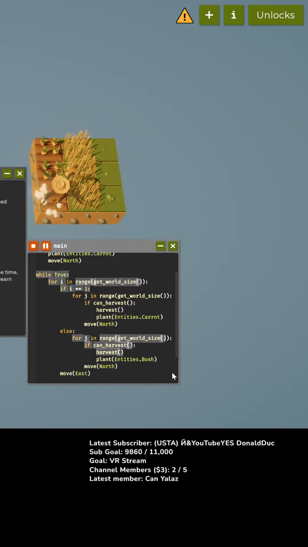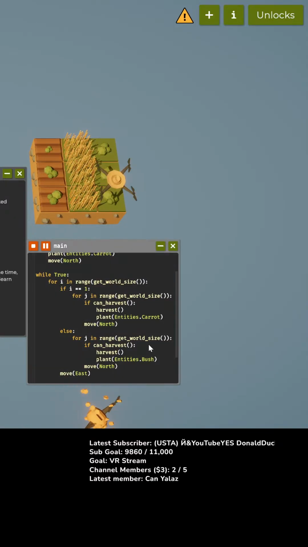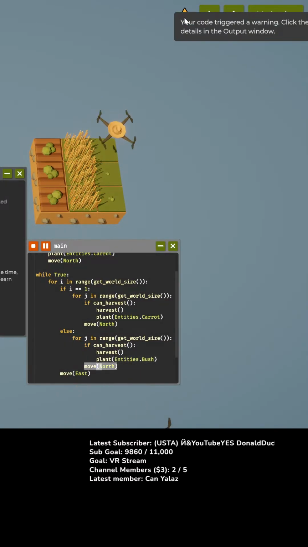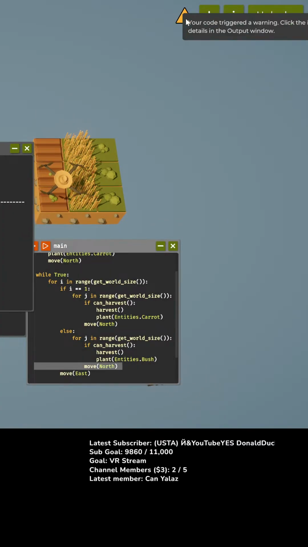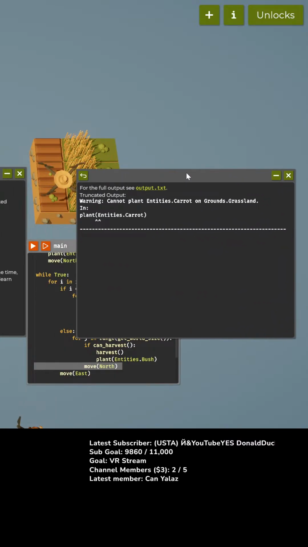Okay. There we go. Ooh, we've got a caution. My code triggered a warning. See details in the output window. Okay. For the full output, see output.txt. Warning, cannot plant entities.carrot on grounds.grassland in plant entities.carrot.